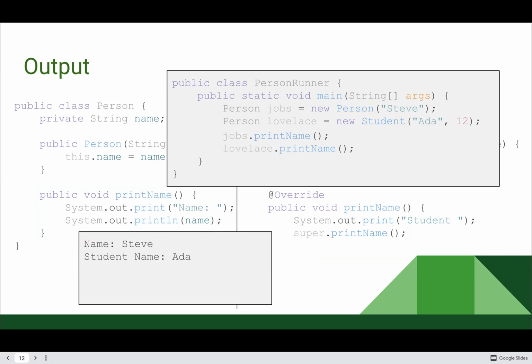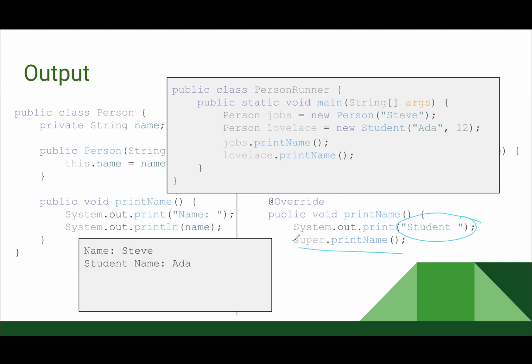Yes? Why does it still say name in the second line? Like in the output, when it's printing it? Because we are from our subclass, we're printing the word student, and then we're calling our superclass's print name method. So we're jumping up into here, and so our name is Ada, so we print the word name, and then their actual name.